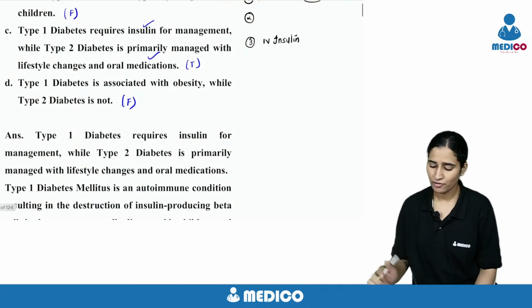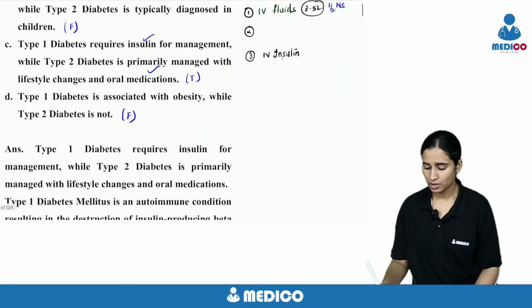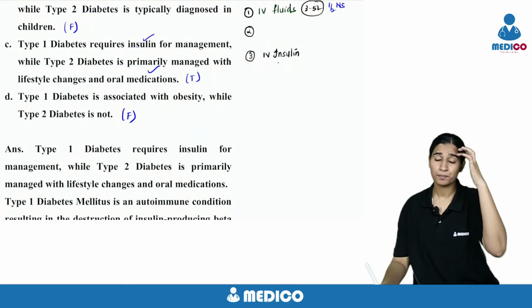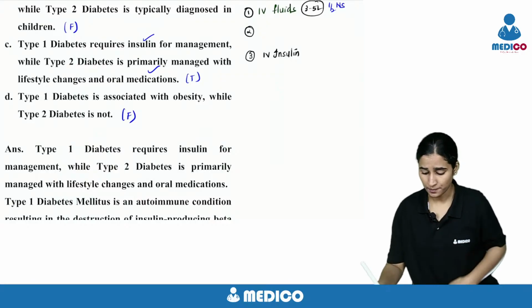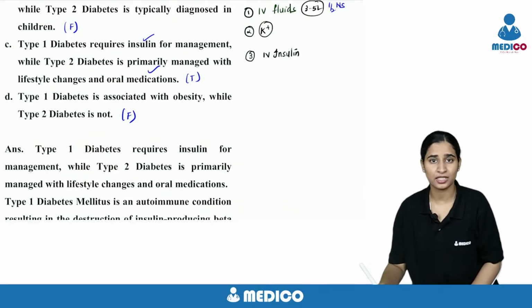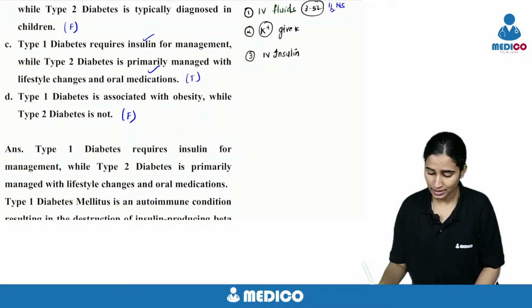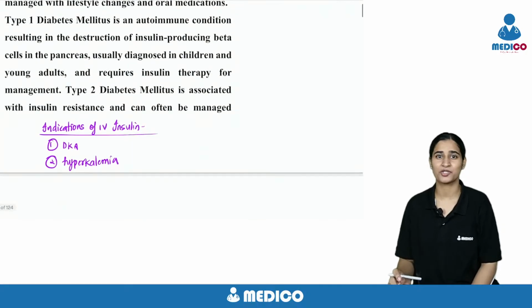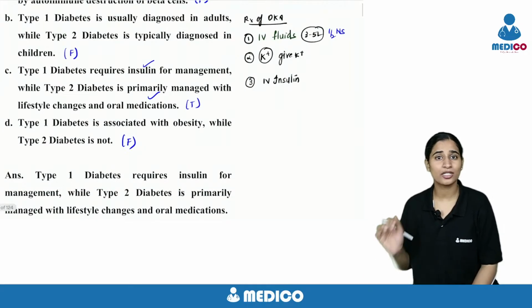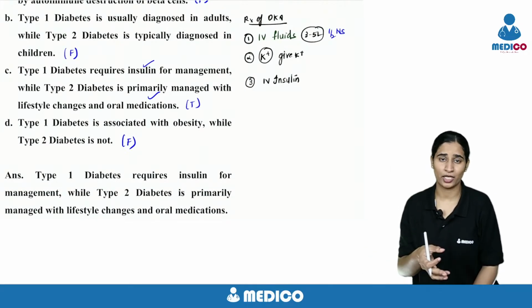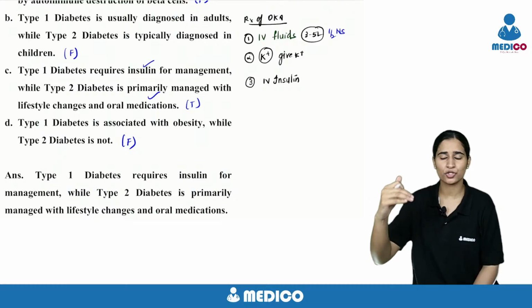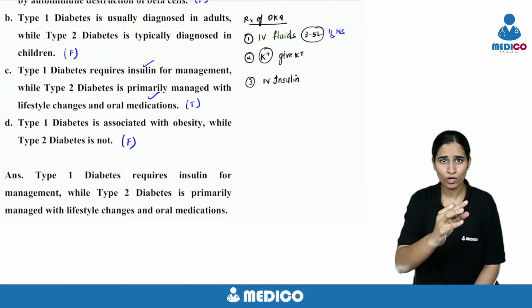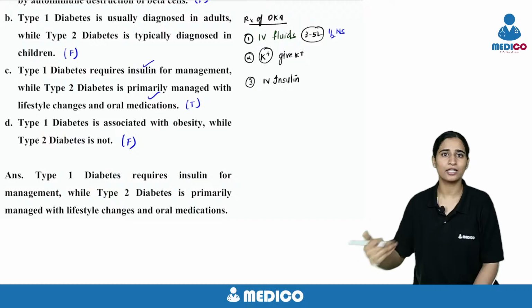So here we give IV insulin. But why I wrote it as a third step? Because before giving insulin, you have to look at the potassium of the patient, and if there is hypokalemia, you have to give potassium and then give IV insulin. See, we are using insulin as a treatment of hyperkalemia. Insulin will cause hypokalemia. If the potassium is low and you are giving insulin, you are precipitating hypokalemia. So before giving insulin, make sure the potassium is normal. If it's low, give potassium along with the fluids and then go for insulin.